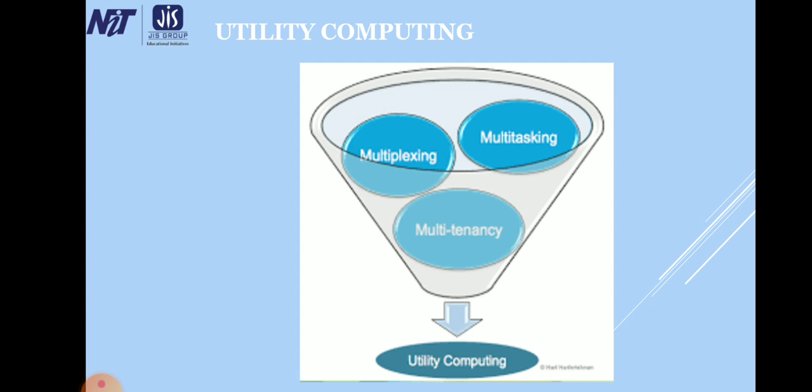Some benefits of utility computing are that the client doesn't have to buy all the hardware, software, and licenses needed to do business. Instead, the client relies on another party to provide these services.